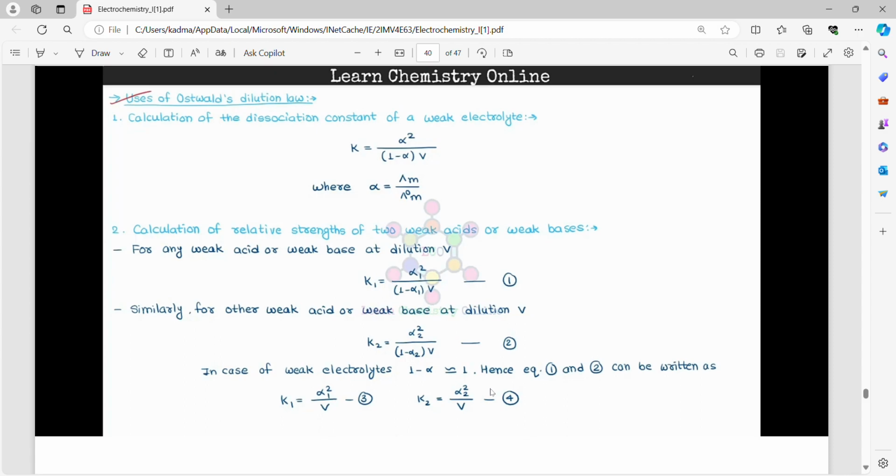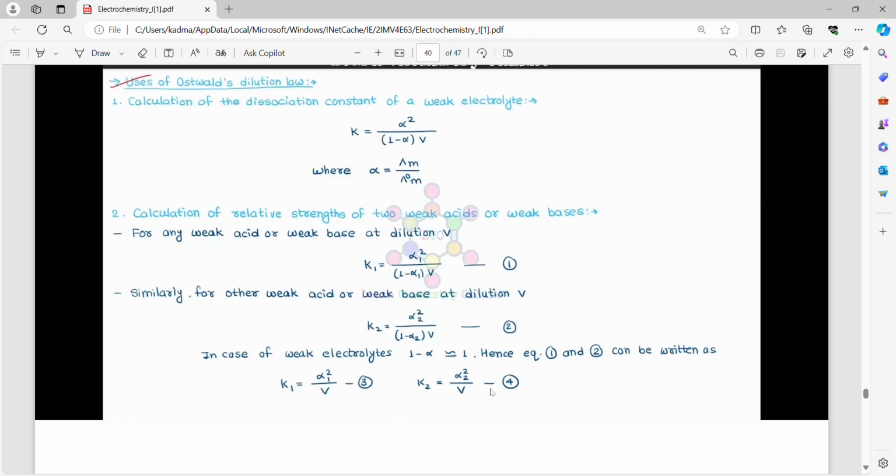Calculation of relative strength of two weak acids or weak bases. For any weak acid or weak base at dilution V, K1 is equal to alpha square 1 by (1 minus alpha 1) V. Similarly, for another weak acid or weak base at dilution V, K2 is equal to alpha square 2 by (1 minus alpha 2) V. In case of weak electrolytes, 1 minus alpha is almost equal to 1, hence equations 1 and 2 can be written as K1 is equal to alpha 1 square by V, K2 is equal to alpha square 2 by V.